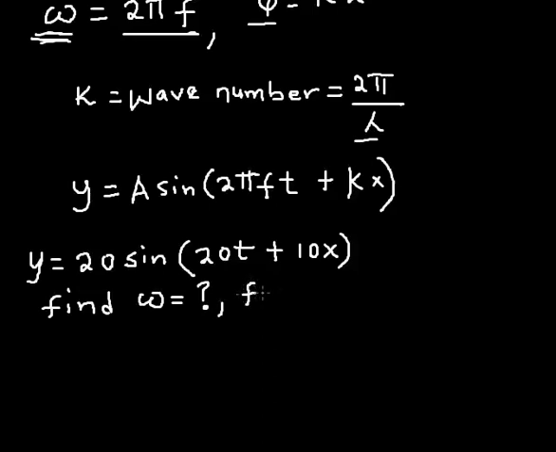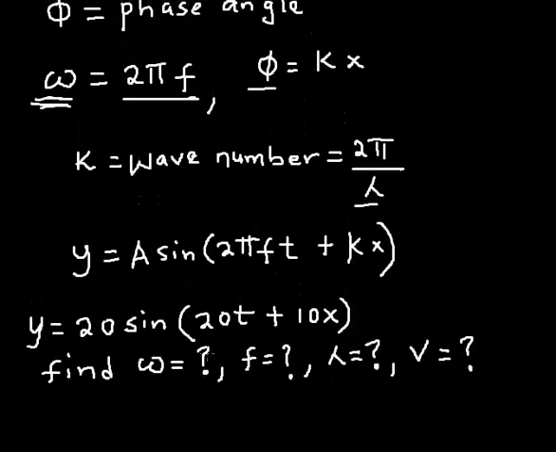You're also asked to find the frequency of the wave, then asked to find the wavelength of the wave and the velocity of the wave. It will just be very simple. All I need to do is compare variables. Compare the variables of the wave that was given with my wave equation.